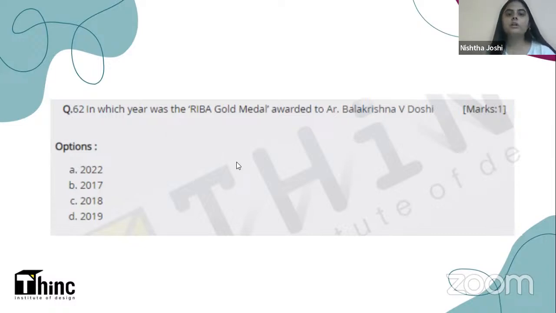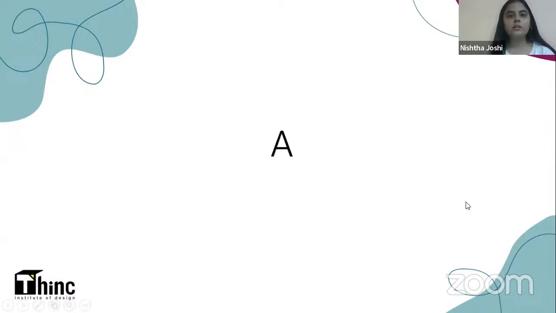So, in which year our pioneer architect B.V. Doshi received this award? The right answer for this is A, 2022.